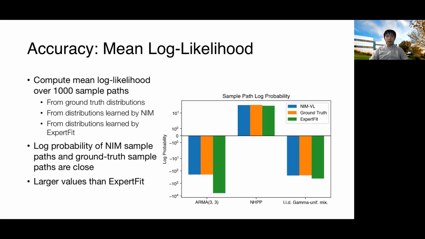For ARMA, NHPP, and IID gamma-uniform distribution, we can compute the log likelihood of the sample path. So we compute the mean log likelihood of the sample paths NIM generates, and we compare it with the ground truth and XPerfect. The mean likelihood of the sample paths generated by NIM is very close to the ground truth sample paths. It is sometimes much higher than the sample paths generated by XPerfect.